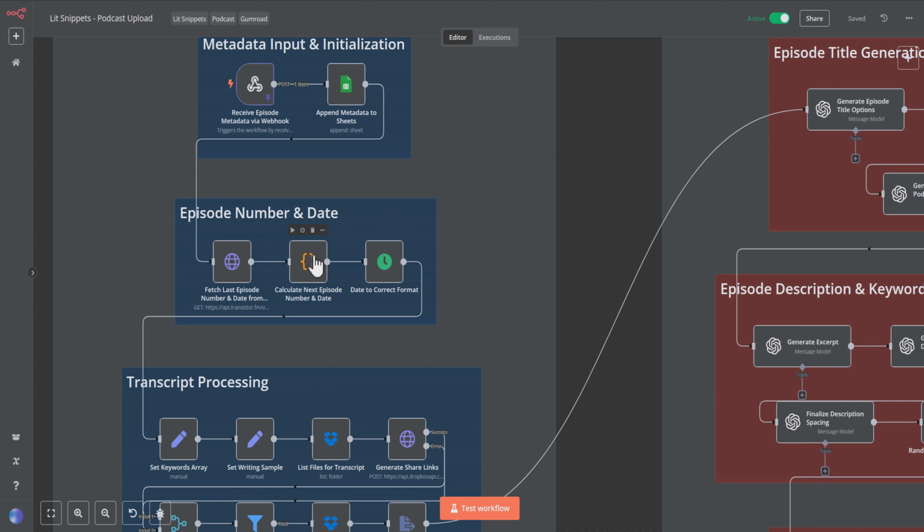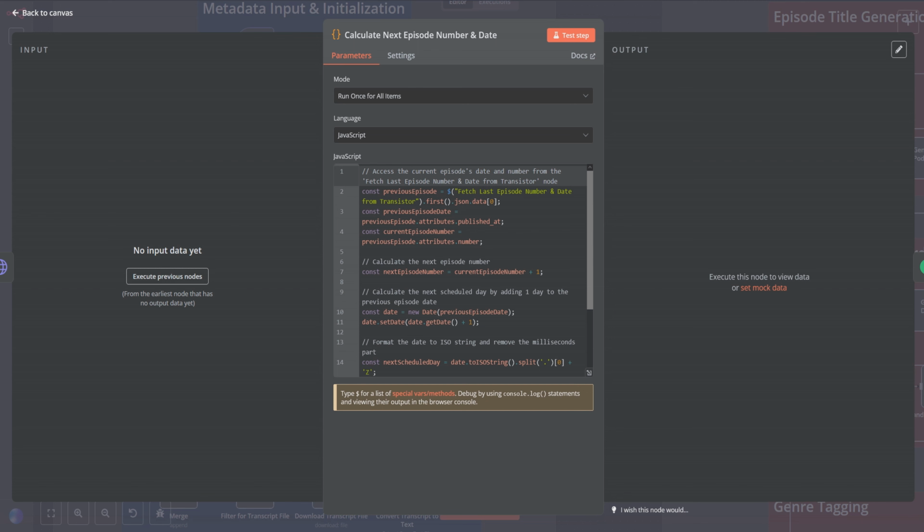This is one of the two most powerful nodes in n8n, and it's called the code node. Now, if you are about to nope out because I just said the word code, hold on a minute. I know how you feel, because I cannot write code either. I can kind of read it, but only because I can see here what each part is doing, and I can sort of piece together more or less what's happening.